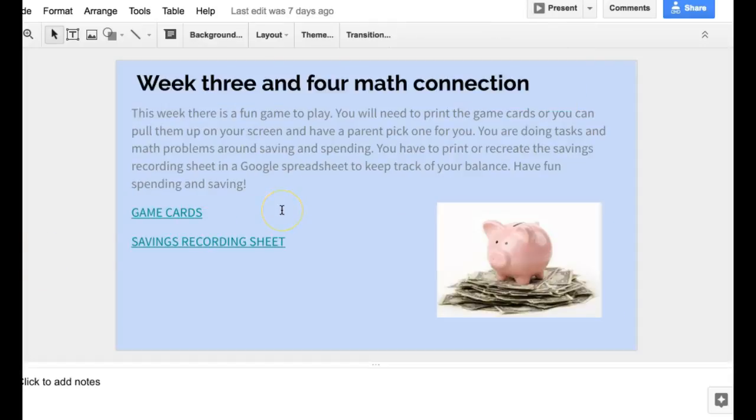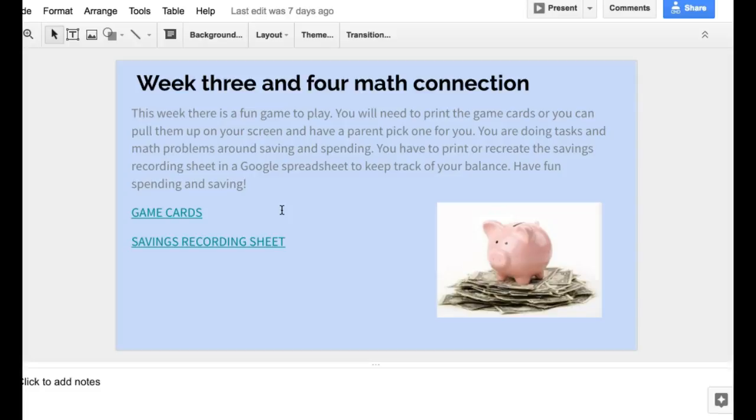Now your math is a week 3 and 4 connection. This is a really fun game. You'll need to print the game cards or you can pull them up on your screen and you could have your parent or learning coach pick one for you. You're doing tasks and math problems around saving money and spending money.